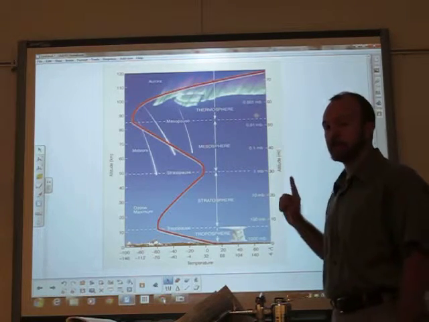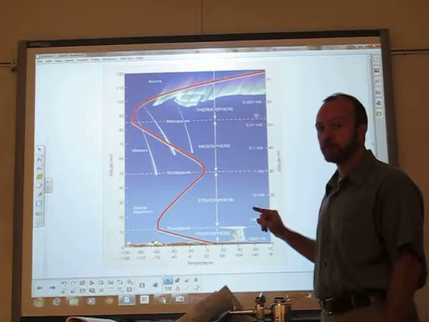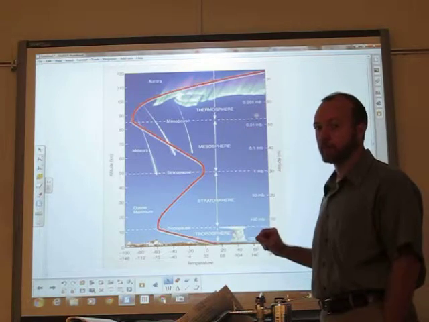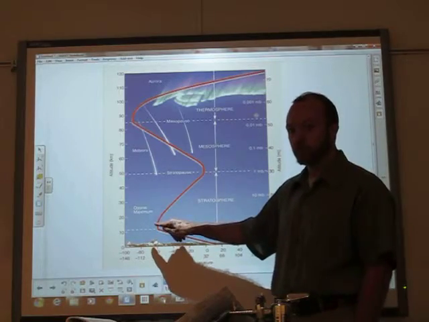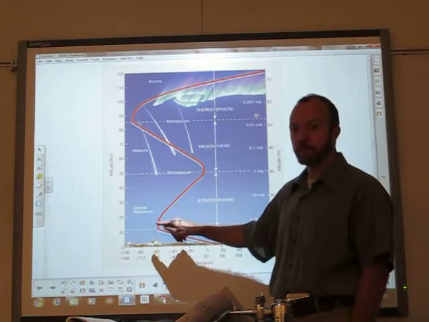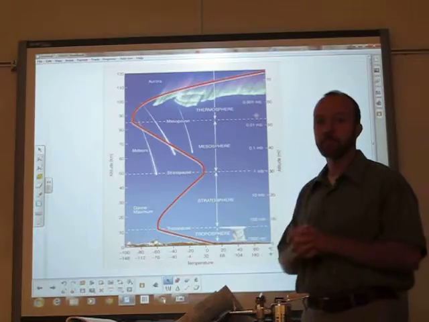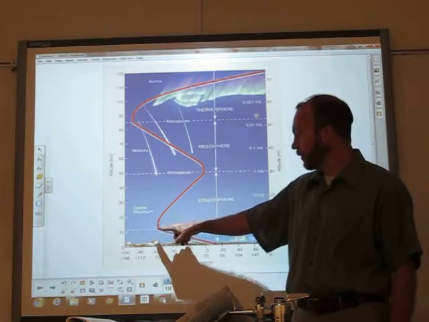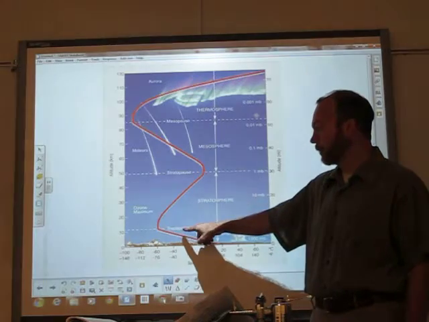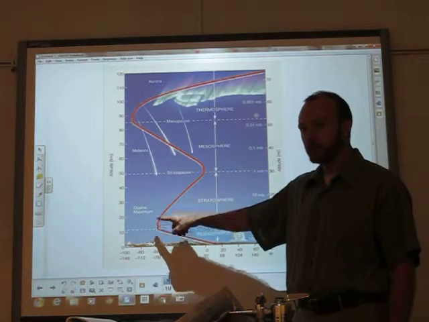Now in your activity you saw that temperature changes as you go up in the atmosphere. If we start in the troposphere, as we go up, the air gets cooler. Most of you know that. If you go up in elevation, if you go up into the mountains, typically it's cooler. Once you reach a certain point though, the end of the troposphere, called the tropopause, that trend switches.